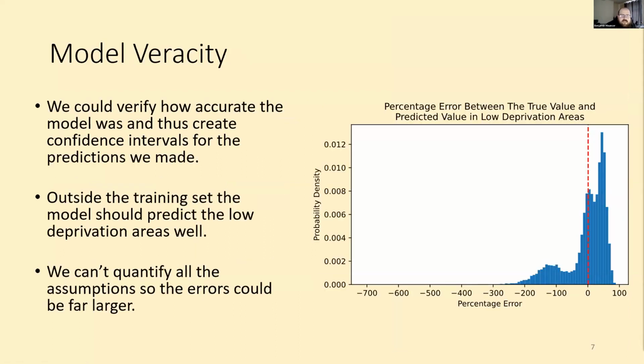A key part of the project design was a way to create an estimation of the error on the final machine learning result. This was done by comparing a set of low deprivation areas that hadn't been used to train the model with what the model predicted. We assumed that the percentage error between the prediction and reality would transfer as well as the model itself. The distribution of percentage error was very large. It seemed to indicate that the model could vary wildly from the true value.